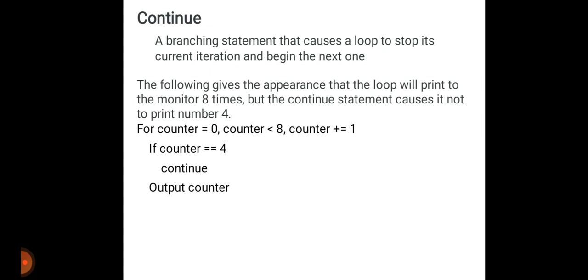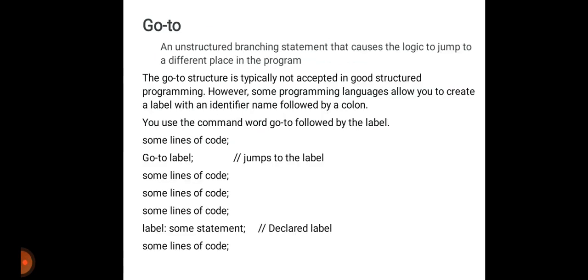Then counter plus is equals to 1 means what? If counter is equals to 4, then by using this instruction, that is continue, what is the output of counter? Counter does not print the number 4 value. Then the next one is the go to statement.